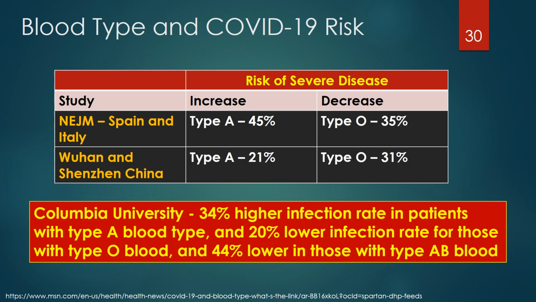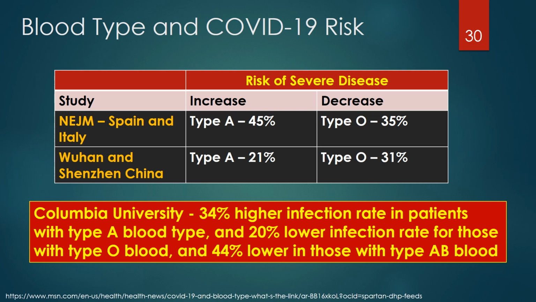This table reviews the reports of two studies associating blood type with severity of illness in COVID-19 patients. The New England Journal of Medicine article reported the findings of 1,600 patients hospitalized with severe cases of COVID-19 in Italy and Spain. Type A blood was associated with a 45% increased risk of having severe COVID-19, and having type O blood was associated with a 35% reduced risk of severe disease.